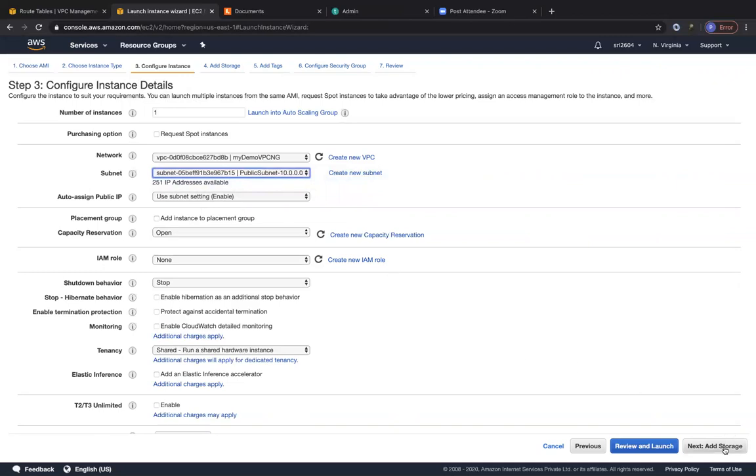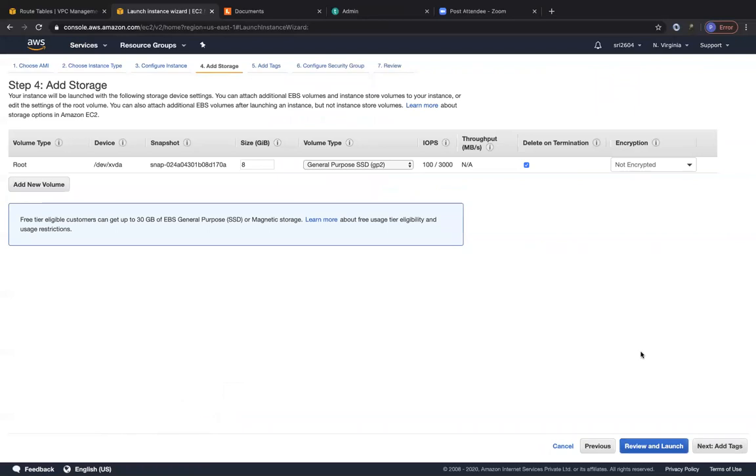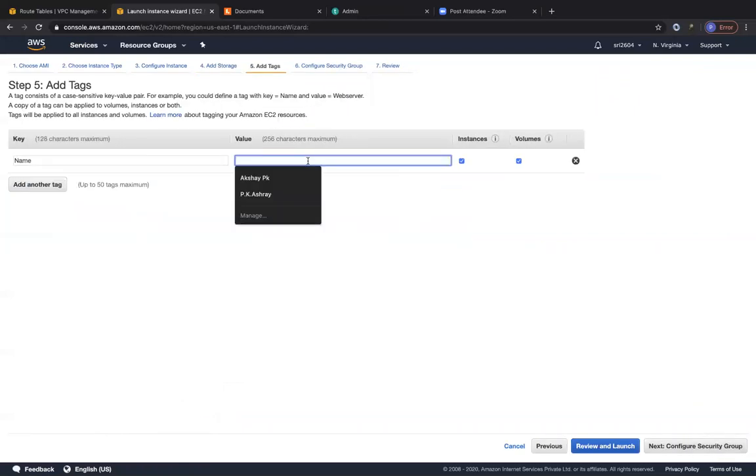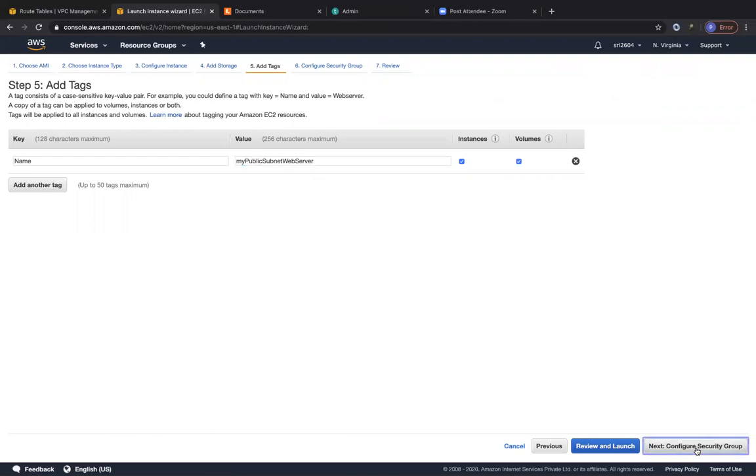So let me go ahead and click on add storage. I'm going to leave this 8 gigs as it is. Click on add tags. I'm going to call it my public subnet web server. I'm going to configure security groups.